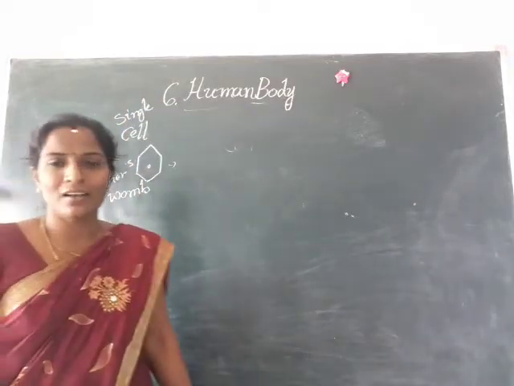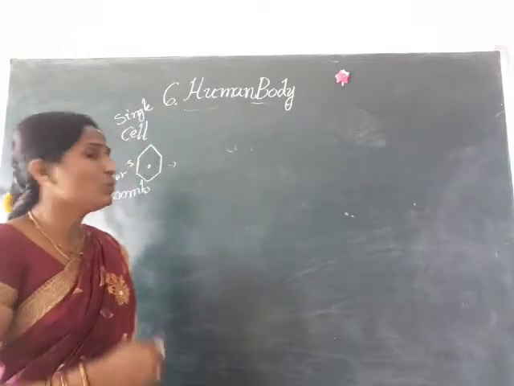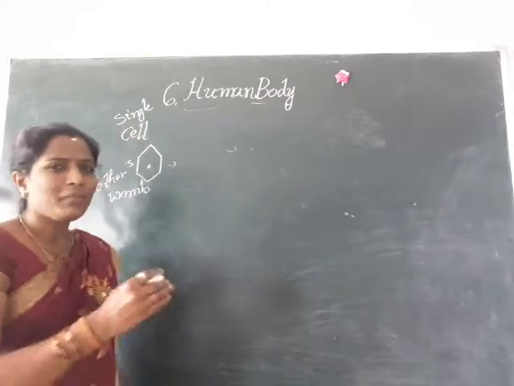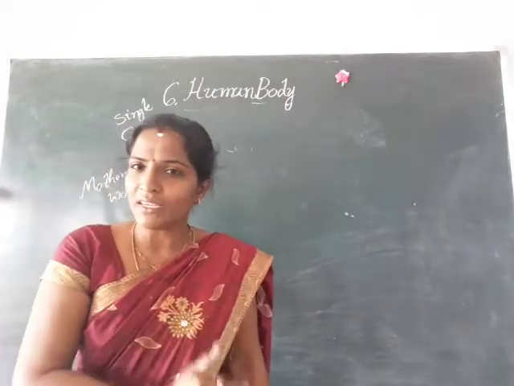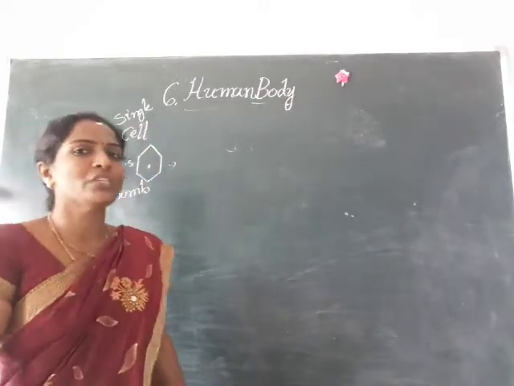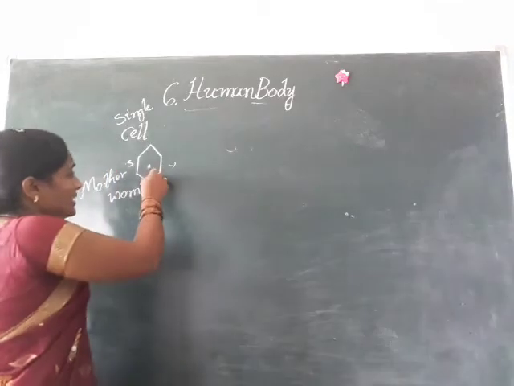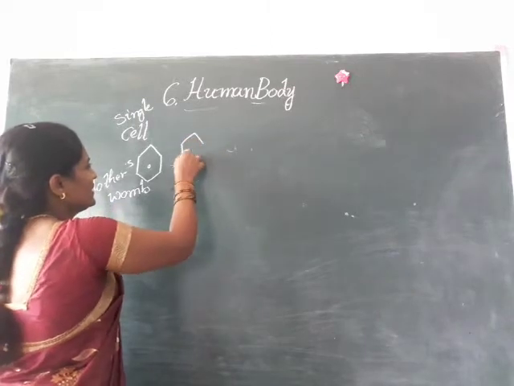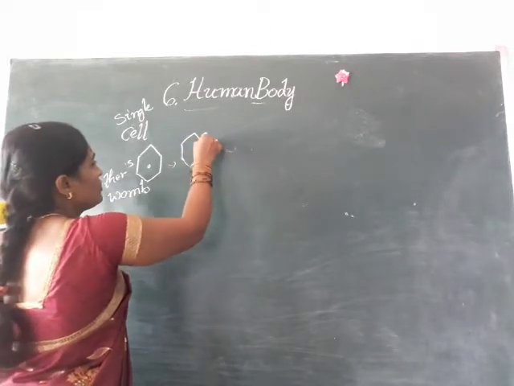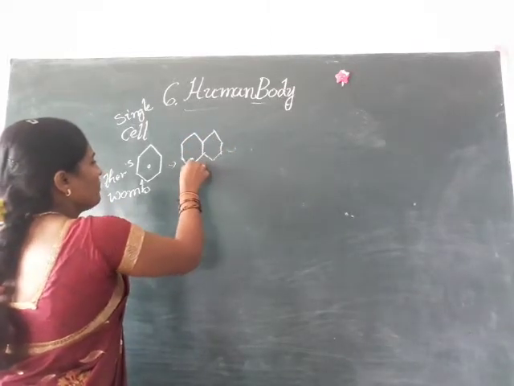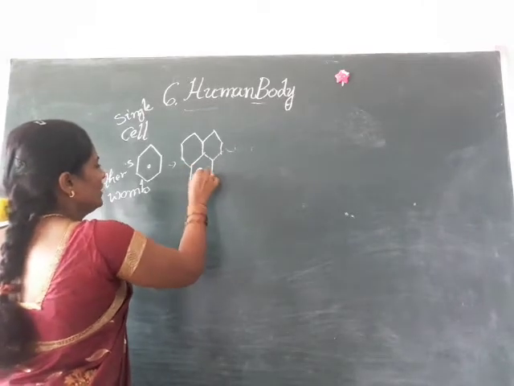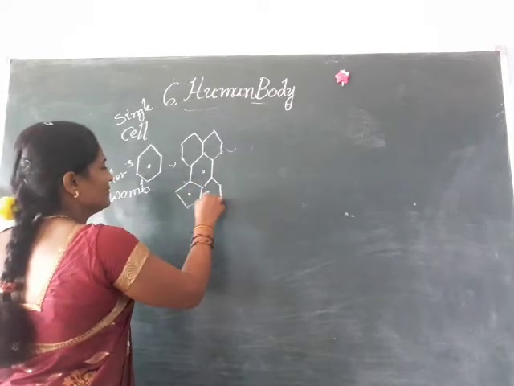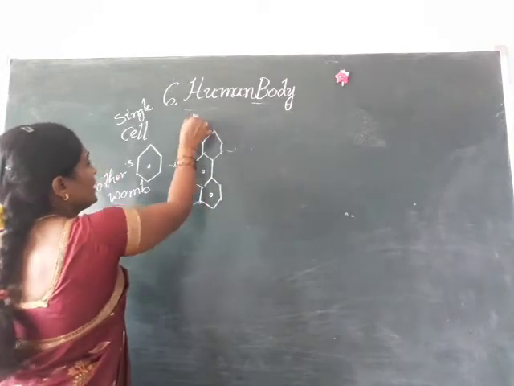This single cell, what will it do next? Division. You already have an idea about division. Repeated multiplication we call division. After cell division, the cells form together some type of structure, which we call a tissue.